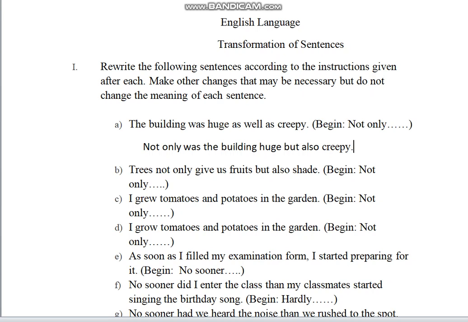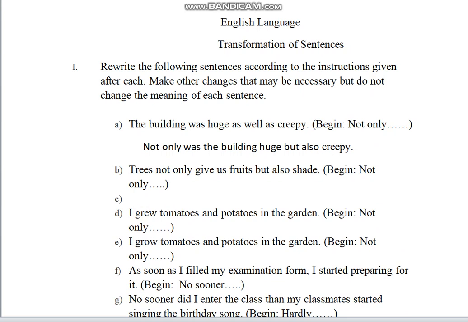Next sentence is, trees not only give us fruits, but also shade. The sentence is in simple present tense. This is something that happens always. It's an unchanging situation and truth that the tree gives us fruits and shade. So please do not change the tense when you write the answer. It should continue to remain in simple present tense.